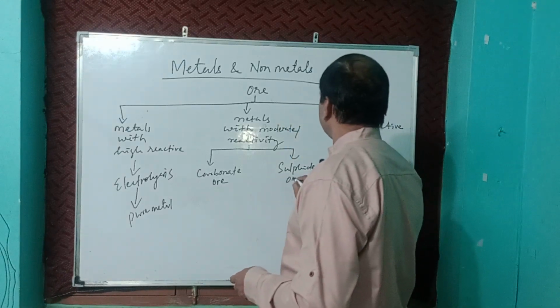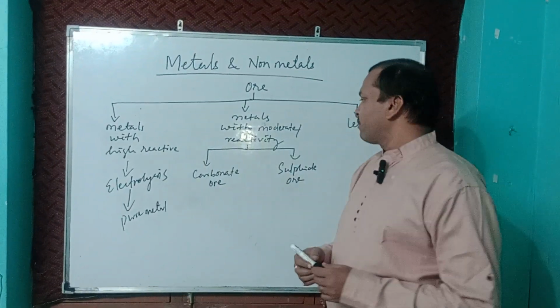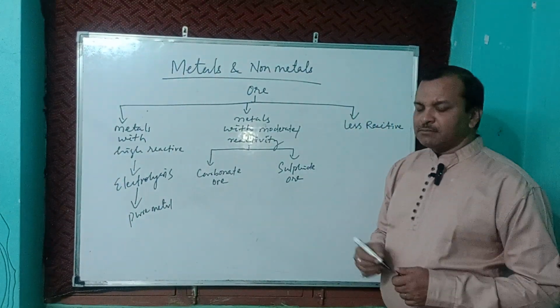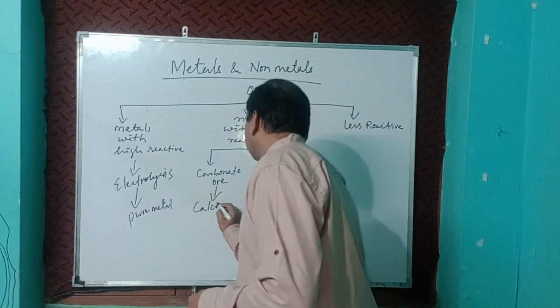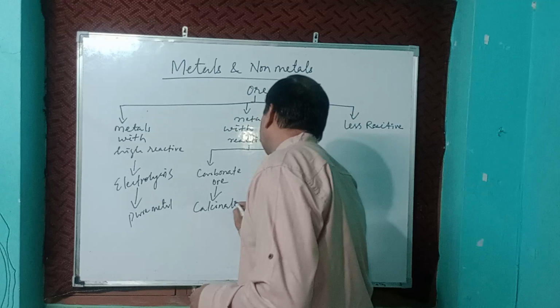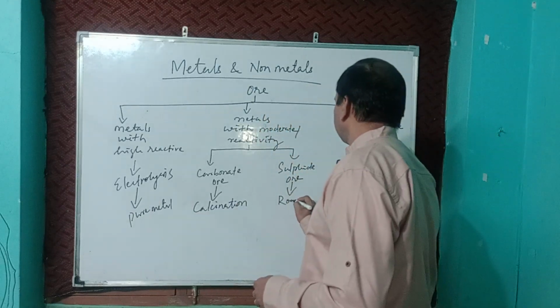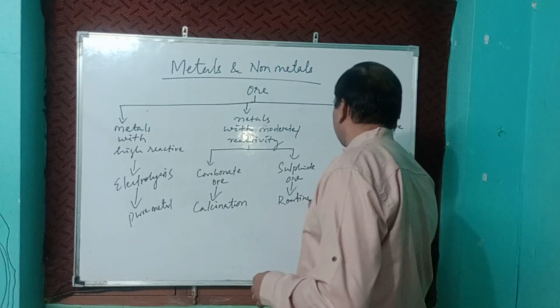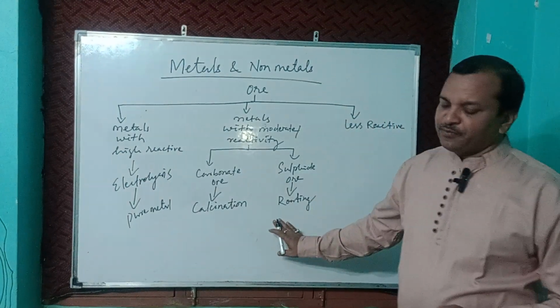For carbonate ore, we have to go for the calcination process. For sulfide ore, we will go for the roasting process.